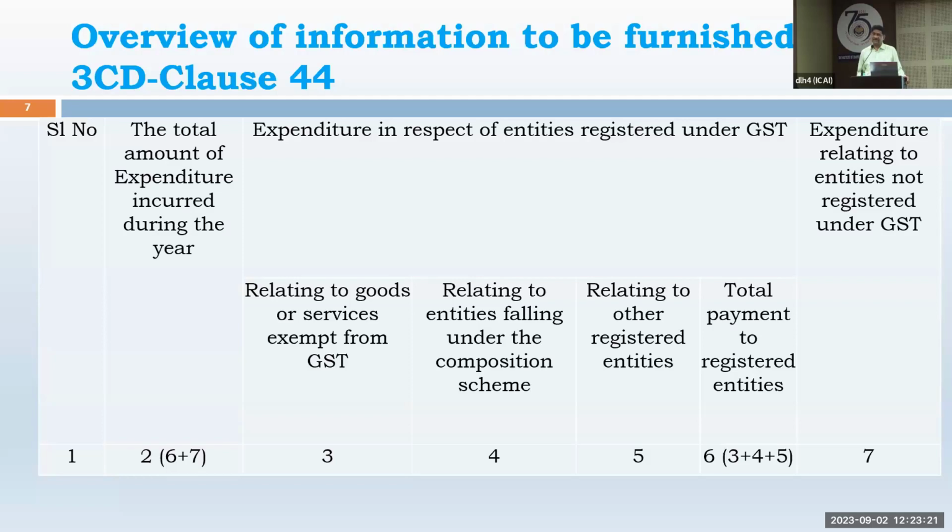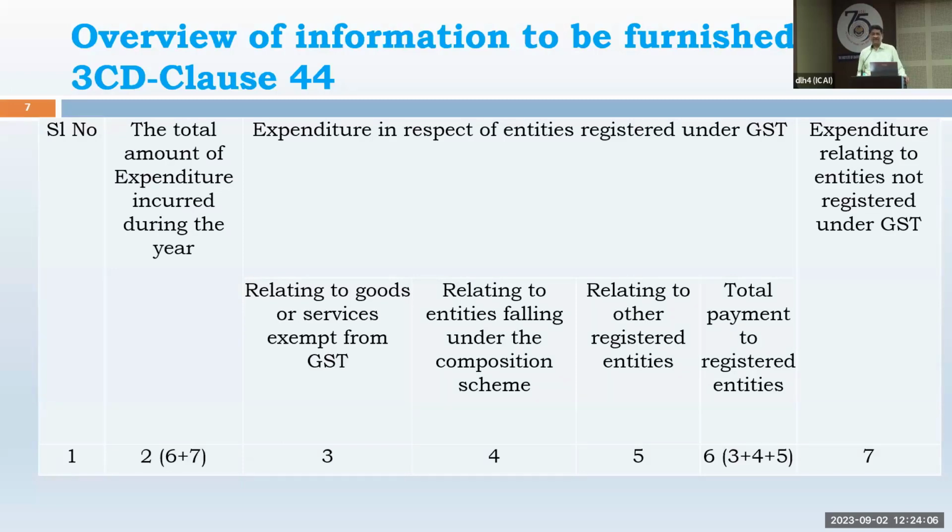Then one composition scheme is available to restaurants. The restaurant category will cover everything: restaurant or hotel or eating house, then maybe dharmsala or sanatorium supplying food also, then canteen service, tiffin service, etc. Everything comes under the hotel category. For hoteliers there is no turnover limit. They need not apply. Sorry, if they wish, they can apply and take the composition scheme. No turnover limit. They have to pay 5% tax, and on the purchase side, they don't get input credit. So right now there are 3 composition schemes available: one to restaurants, one to providers of service, and one to suppliers of goods.